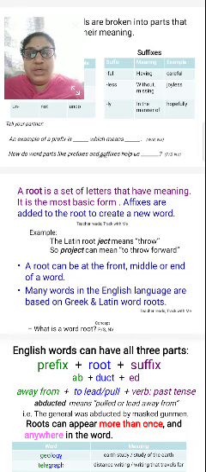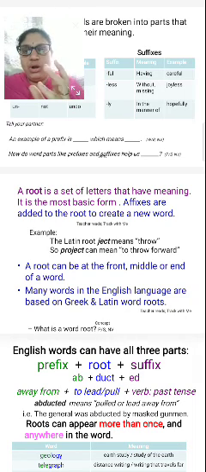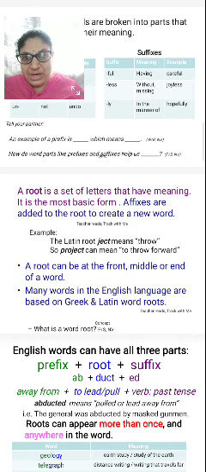So the Latin root ject, J-E-C-T, means throw. Throw the ball or throw the paper or throw the pen, whatever it may be. So J-E-C-T, the root, has derived from the Latin. What is the meaning of J-E-C-T? The meaning of J-E-C-T is throw. So project can mean to throw forward.